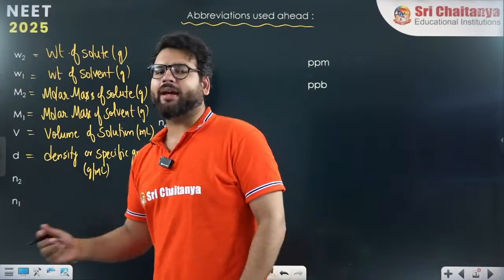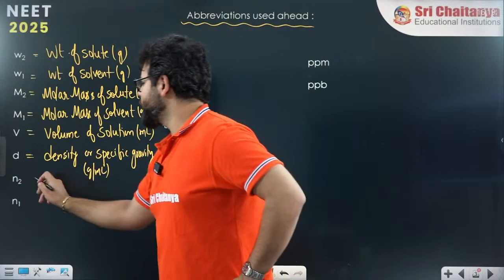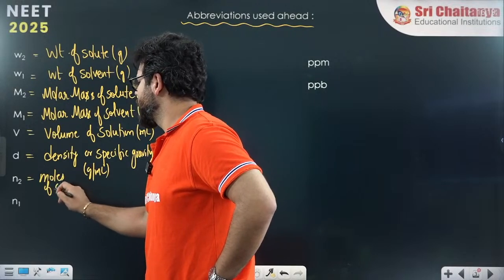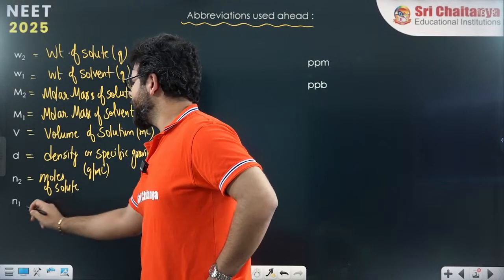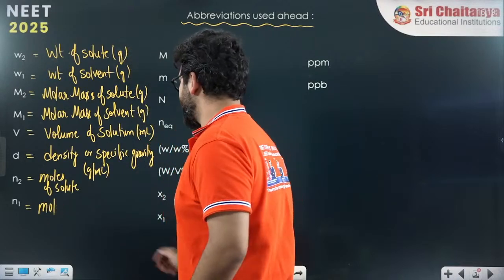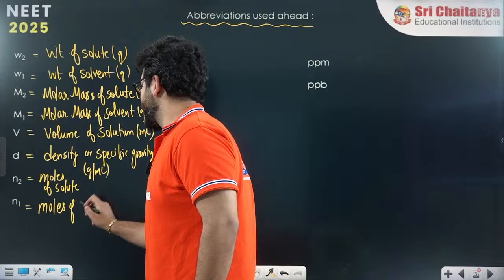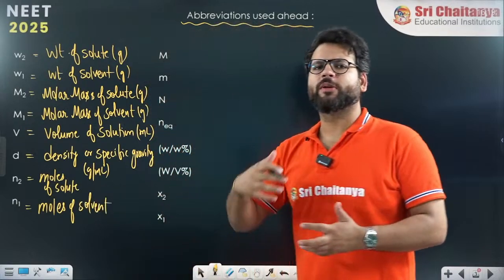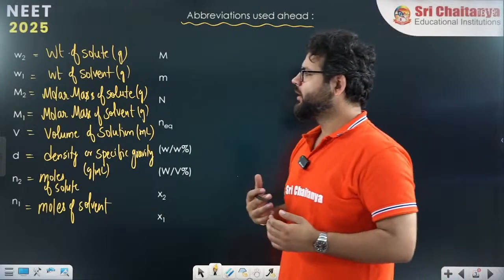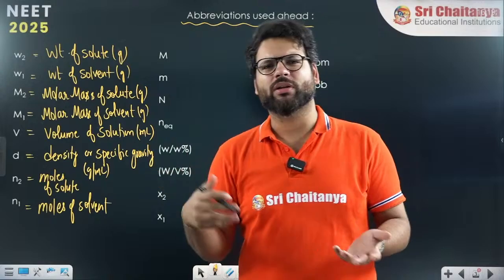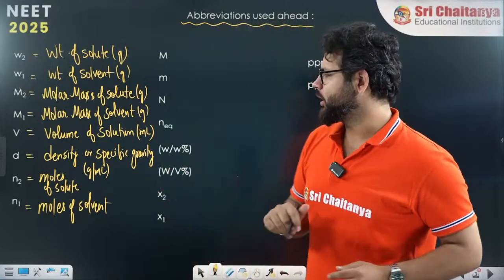When we say N, N means moles. N2 means moles of solute. And N1 means moles of solvent. You can keep writing them and remember them. So these are the short forms we'll be using from now on. So I'll not be saying the full definition every time. We'll just say N2 by N1, 1000 by, like that we'll be talking about.